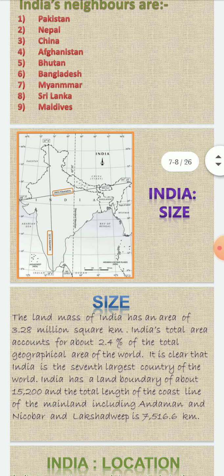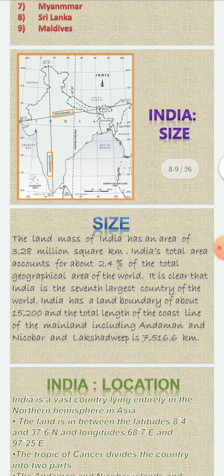Now let's talk about the size of India. The land mass of India has an area of 3.28 million square kilometers. India's total area accounts for around 2.4% of the total geographical area of the world. It is clear that India is the seventh largest country of the world. India has a land boundary of about 15,200 km and a total length of coastline of 15,000. Coastline of the mainland, including Andaman and Nicobar Islands, is 7,516.6 km.